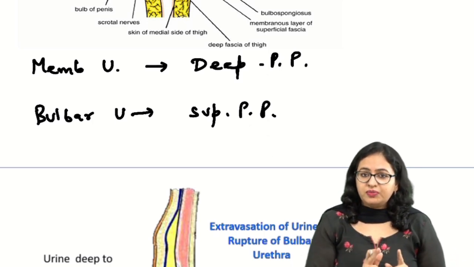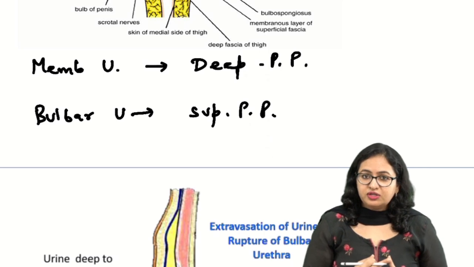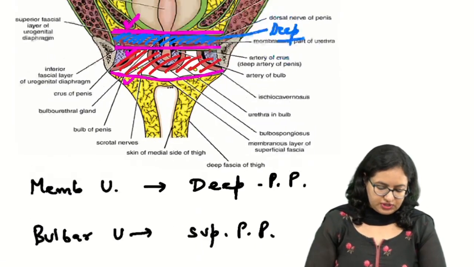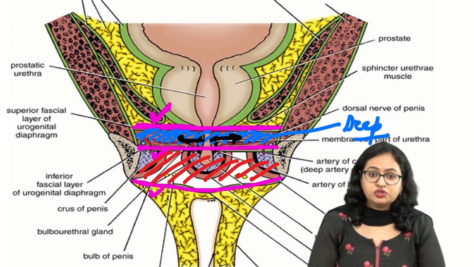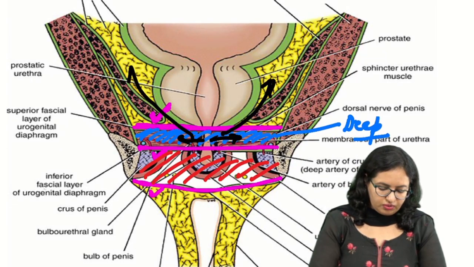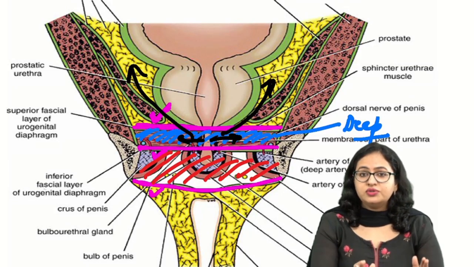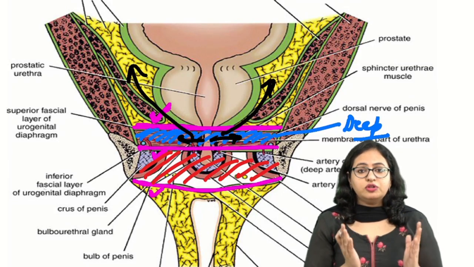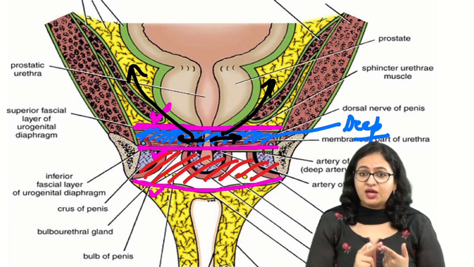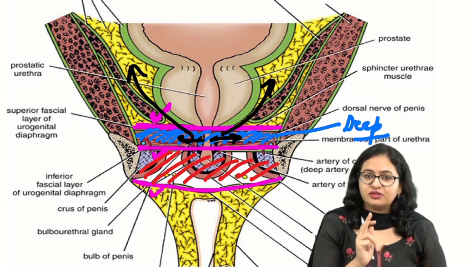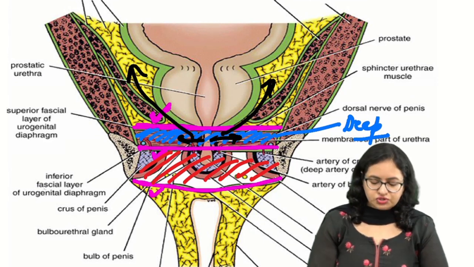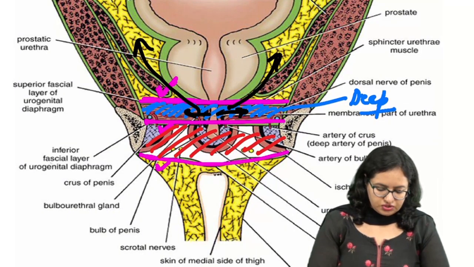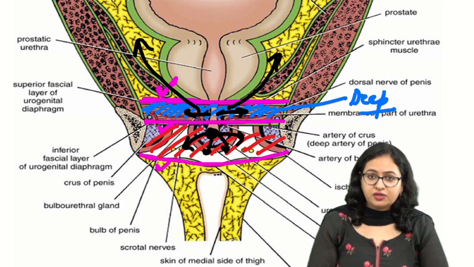When we talk about the membranous urethra, then apart from the deep perineal pouch, it can go up. So let us see over here what can happen. It can come in this deep perineal pouch. Apart from this, it can go over here also. So we say it goes into the extraperitoneal space, which is around the prostate and the bladder. So this happens in the membranous urethra injury. If I talk about the bulbar urethra injury, which is asked in this question, what will happen? If the injury is over here, the urine will be going into this superficial perineal pouch.